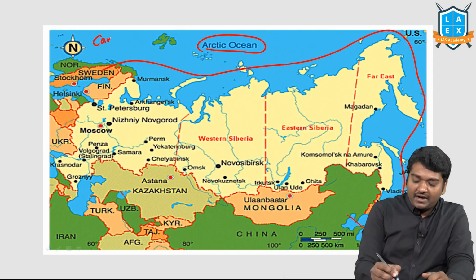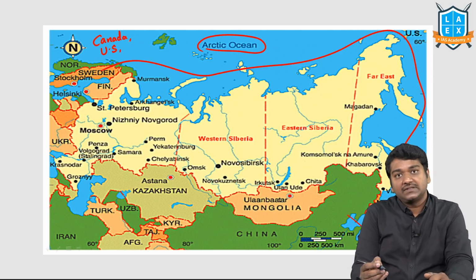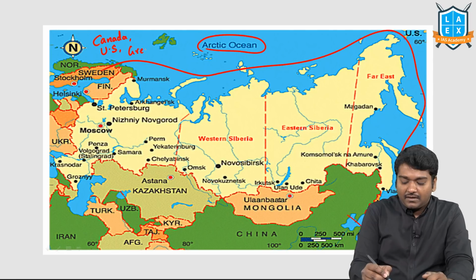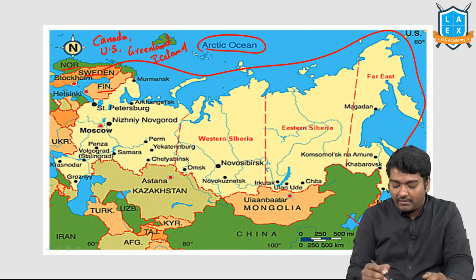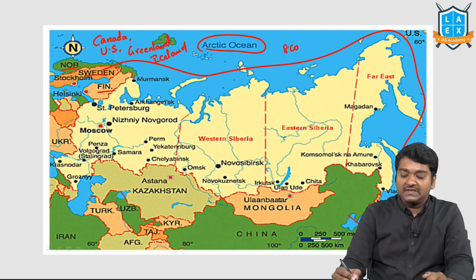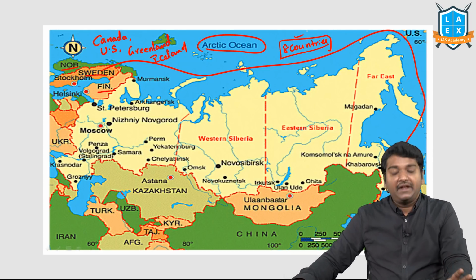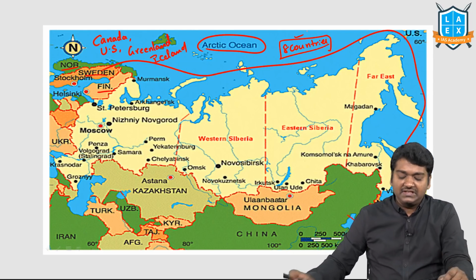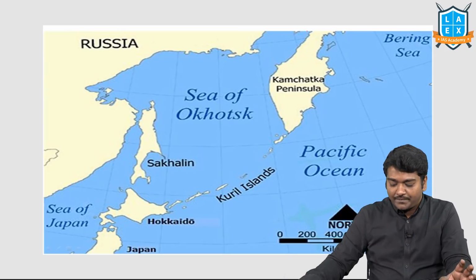You'll have Canada, Alaska, which is part of the US, Greenland, Iceland, Norway, Sweden, Finland, and Russia. 8 countries are part, and these are your Arctic Council countries. India and China are observer countries. Just see that the countries are more important.